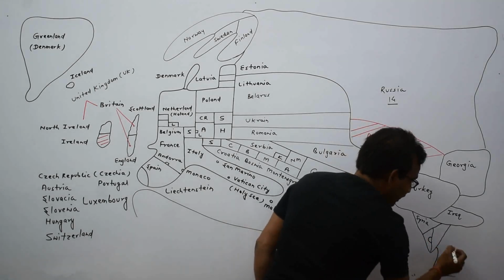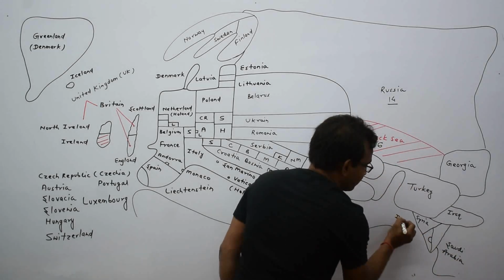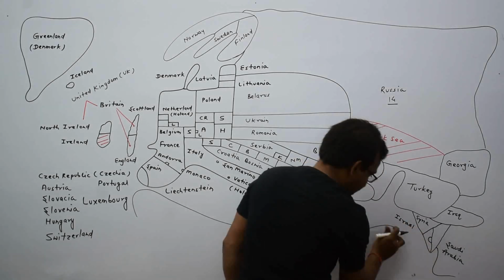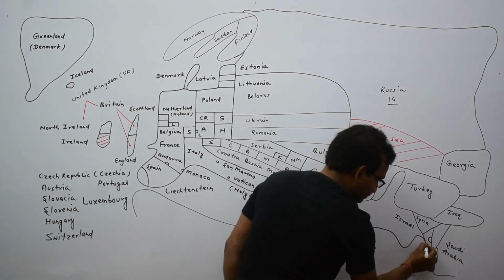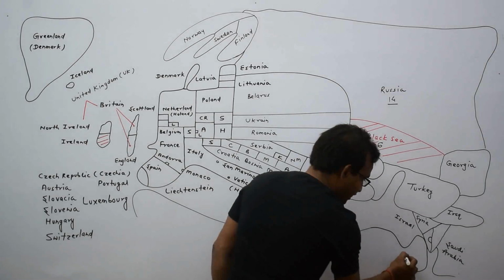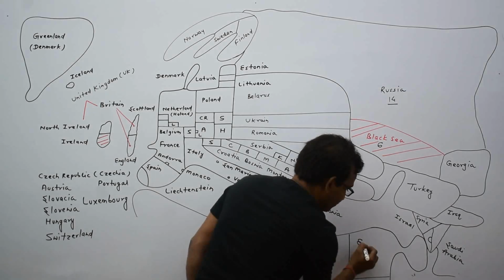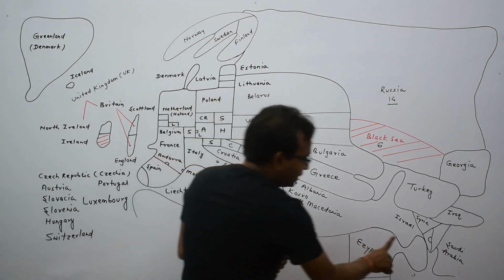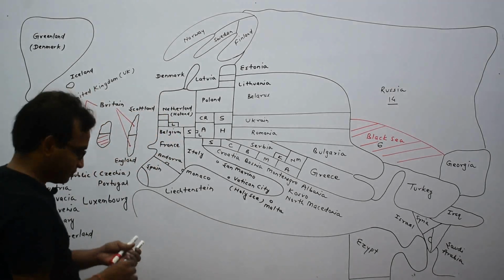This is Saudi Arabia. This is Israel. Here is a country of Africa touching Israel. This is Egypt. Egypt is touching Israel.